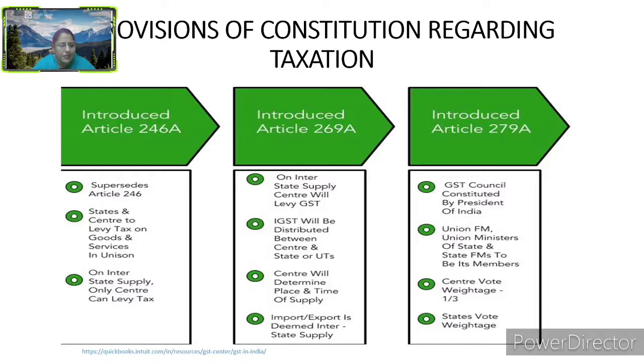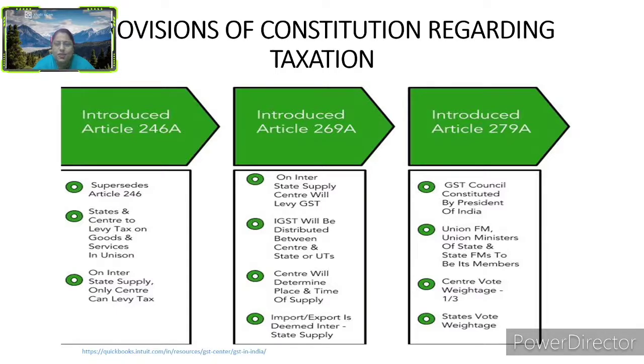On interstate supply, only the central government can levy tax. That is, only the center has the authority to levy tax on interstate supply. This is 246A. 269A says that on interstate supply, the central government will levy GST.